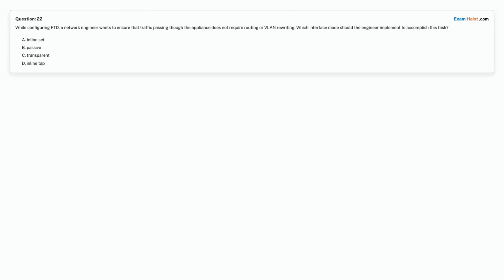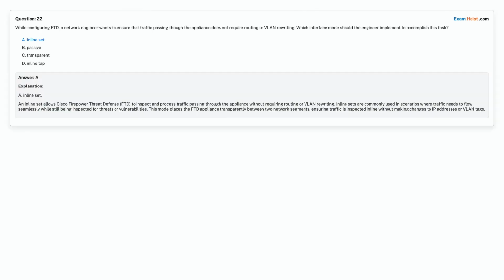Question 22. While configuring FTD, a network engineer wants to ensure that traffic passing through the appliance does not require routing or VLAN rewriting. Which interface mode should the engineer implement to accomplish this task? Option A. Inline set. Option B. Passive. Option C. Transparent. Option D. Inline tap. Choose the correct answer. Correct answer is option A. Inline set.